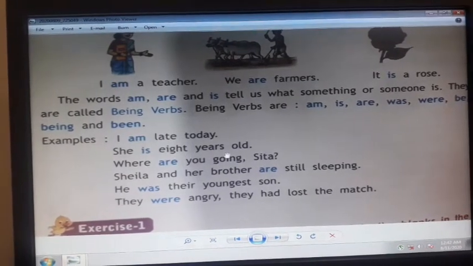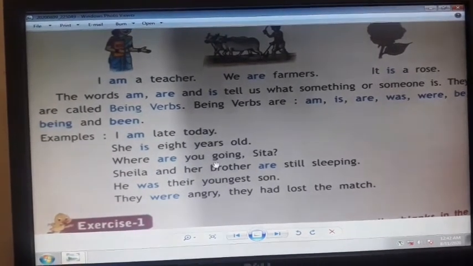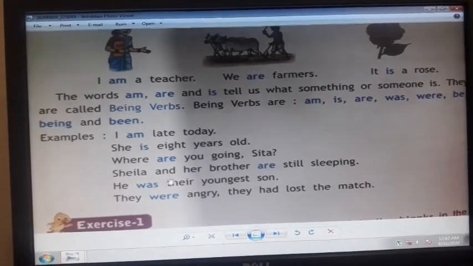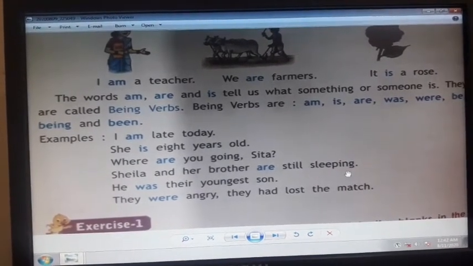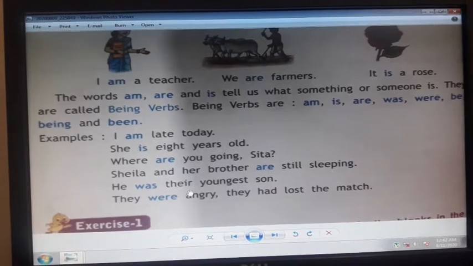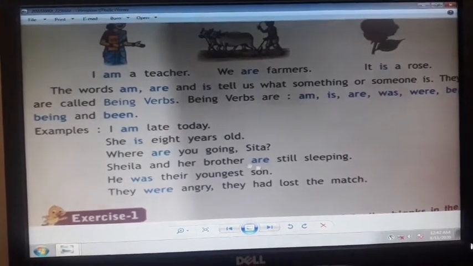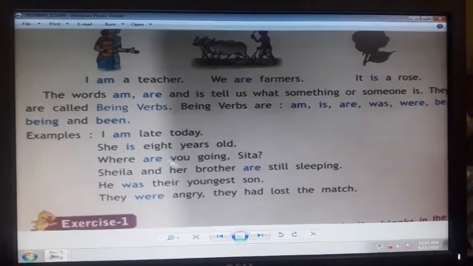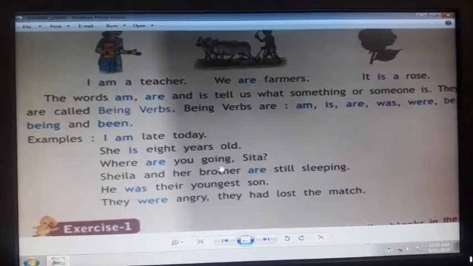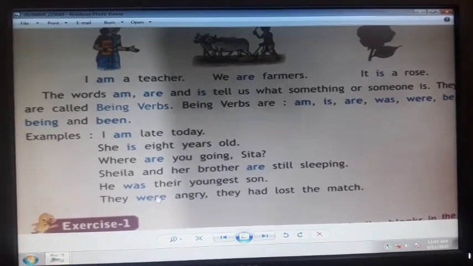She is 8 years old. Where are you going, Sita? Sheila and her brother are still sleeping. He was their youngest son. They were angry. They had lost the match. So in these sentences we can see am, is, are, was, were.